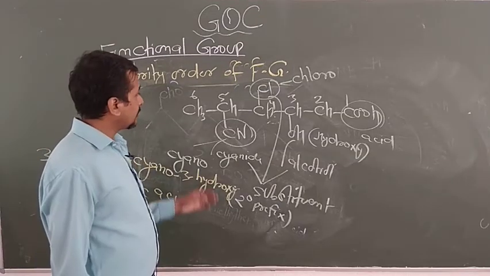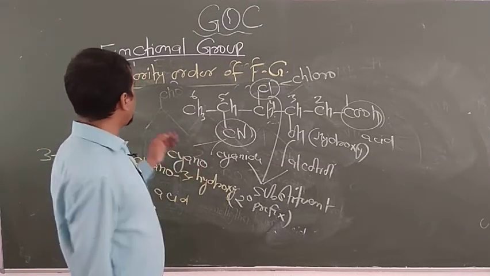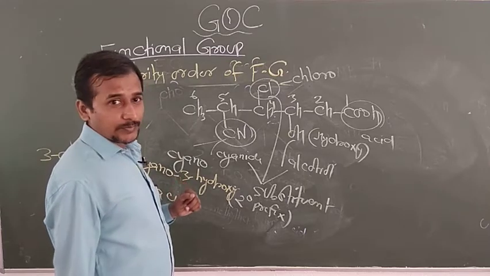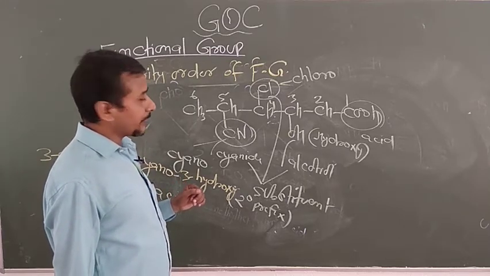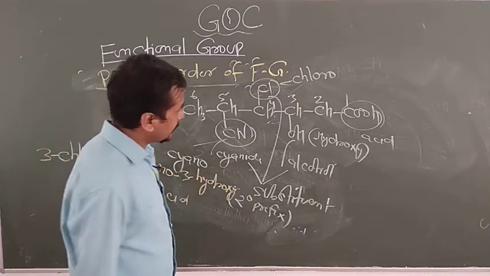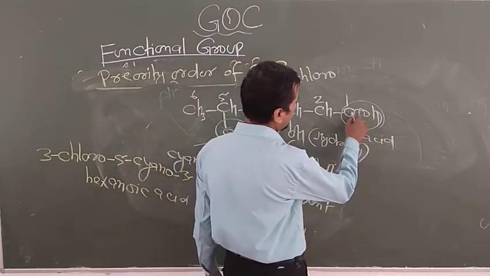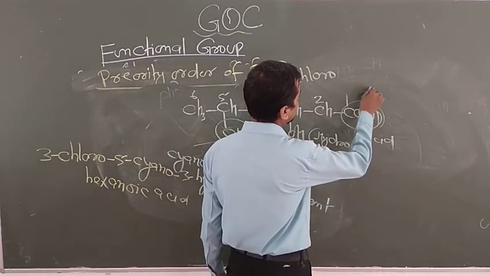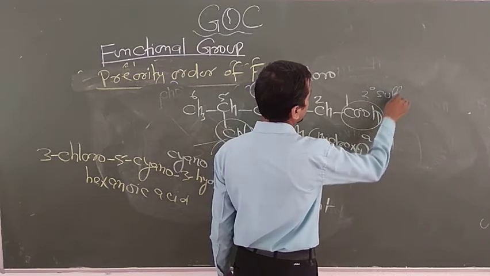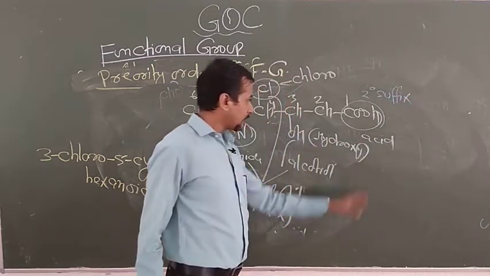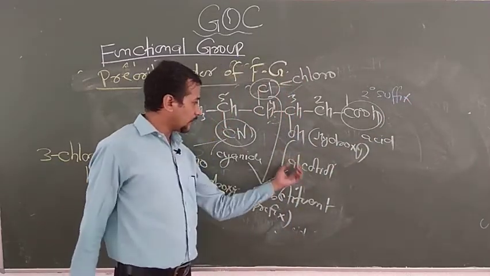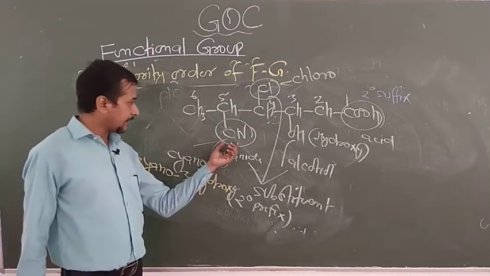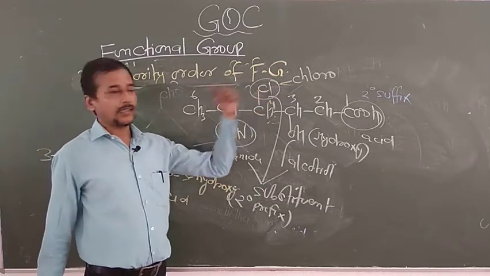Now one more example to explain the priority order of functional groups and how we use suffix and prefix. In this case, look here. COOH, this we have as the 2 degree suffix. This is the acid group. This is alcohol. This is cyanide, and this is halide.